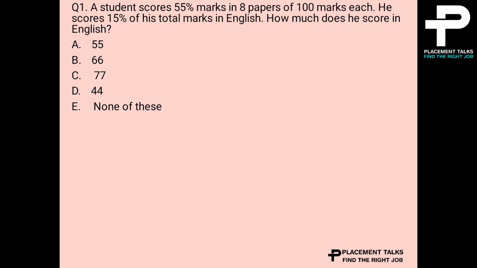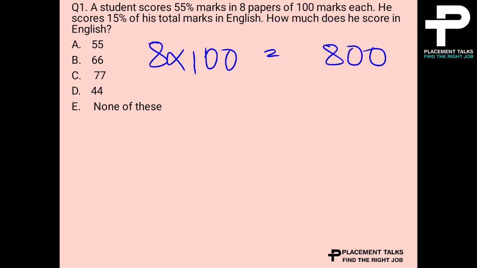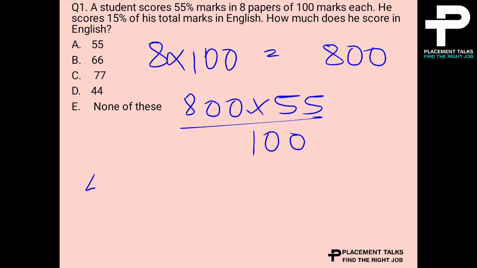The first question is, a student scores 55% marks in 8 papers out of 100 marks each. He scores 15% of his total marks in English. How much does he score in English? They have given that he wrote 8 papers out of 100 marks and he got 55% in each exam. So we can say that 8 into 100 will be the total marks and he got 55%. So 55% of 100 will be 440.